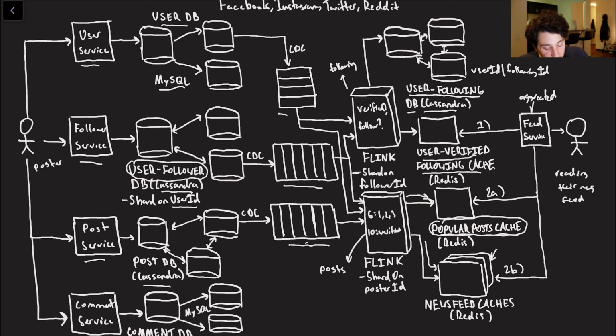Similarly, there are a few other queries that the user is going to read, one of which is going to be, hey, who am I following? That comes from over here. There's also, hey, who follows me? That comes from over here. There's also, hey, what are my user stats? What does my profile look like? That comes from over here up top in the user database. There's also, hey, what are the comments that I'm trying to fetch for this post? That comes from the comments DB. And then, of course, finally, there's, hey, what have I posted before? Or what have other users posted before? That would come from our post DB.